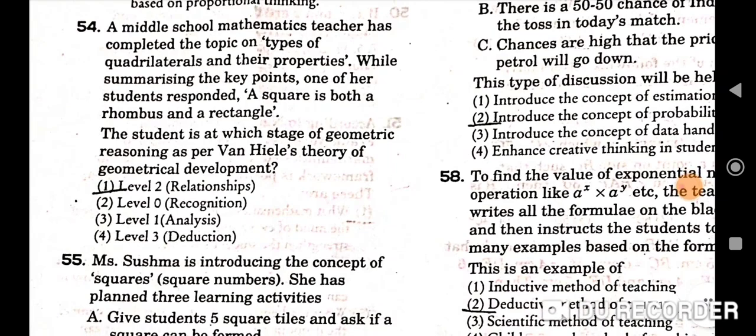Next question is, a middle school mathematics teacher has completed the topic on types of quadrilaterals and their properties. While summarizing the key points, one of the students responded, a square is both a rhombus and a rectangle. The student is at which stage of geometric reasoning as per Van Hiele's theory of geometrical development? Correct option is level 2 relationships.